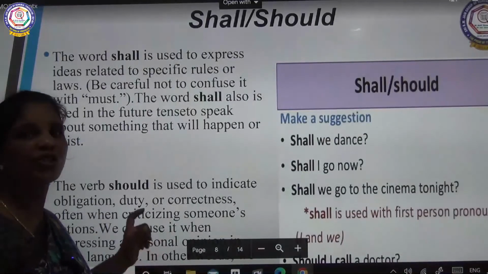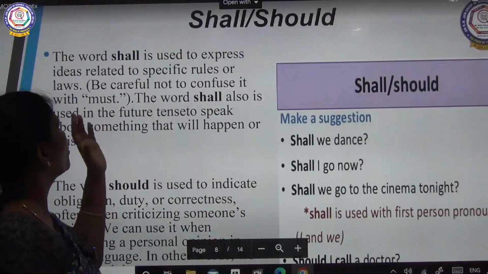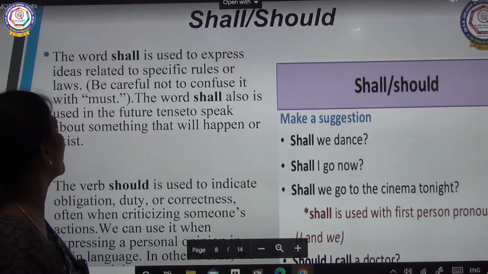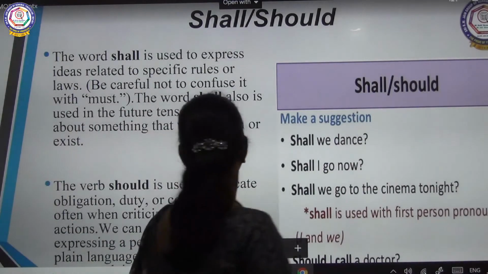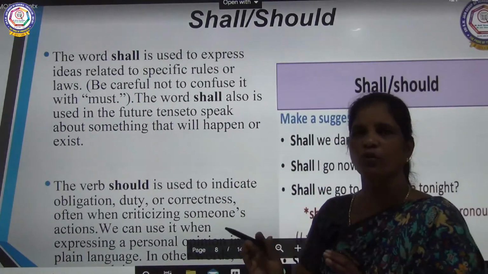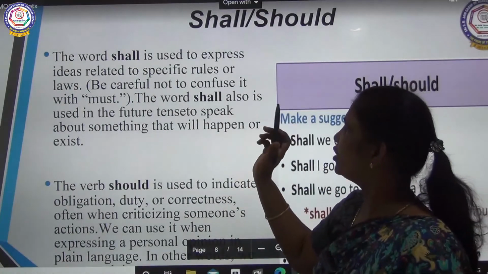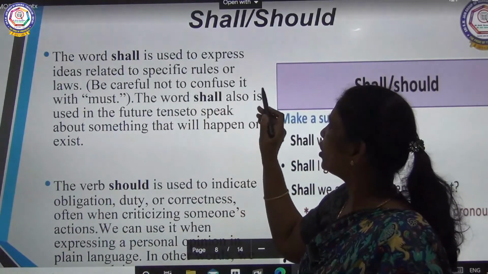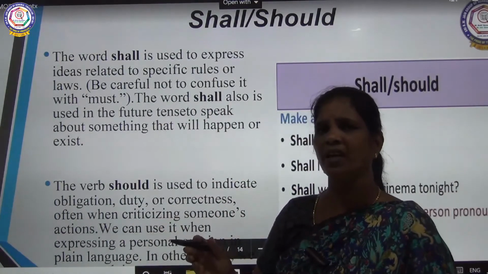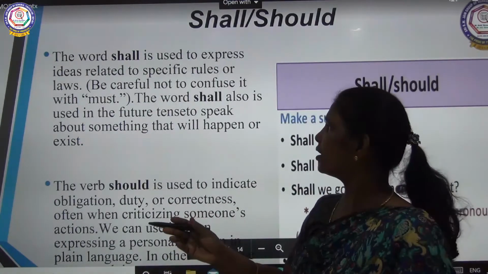Okay, shall and should. What is shall and should? The word shall is used to express ideas related to specific rules or laws. So when it is a specific rule or law, then you will be using shall and should. Be careful not to confuse it with must. Should is something and must is different.